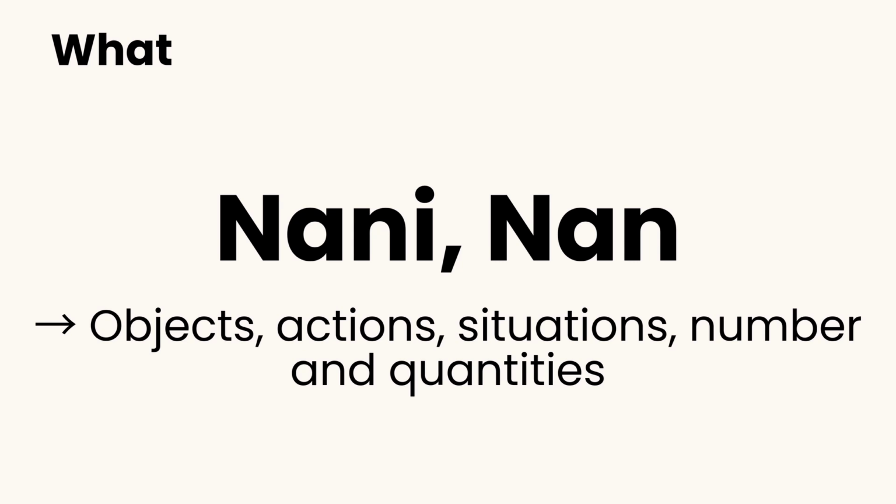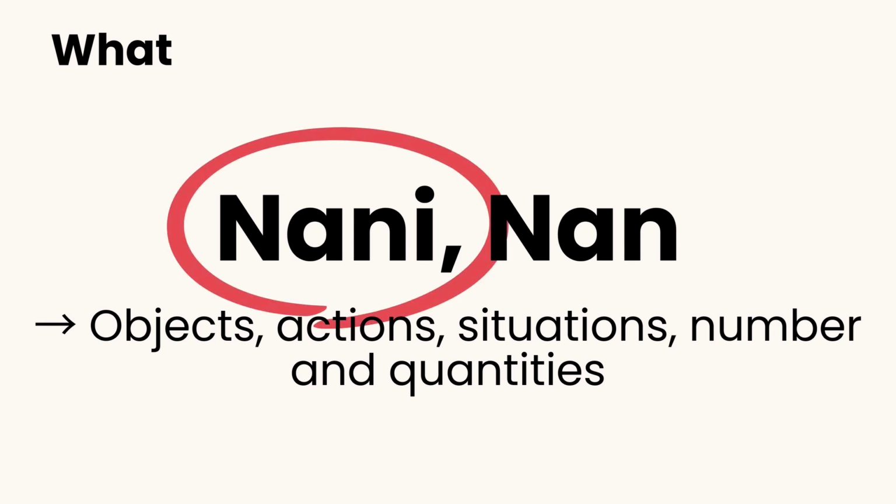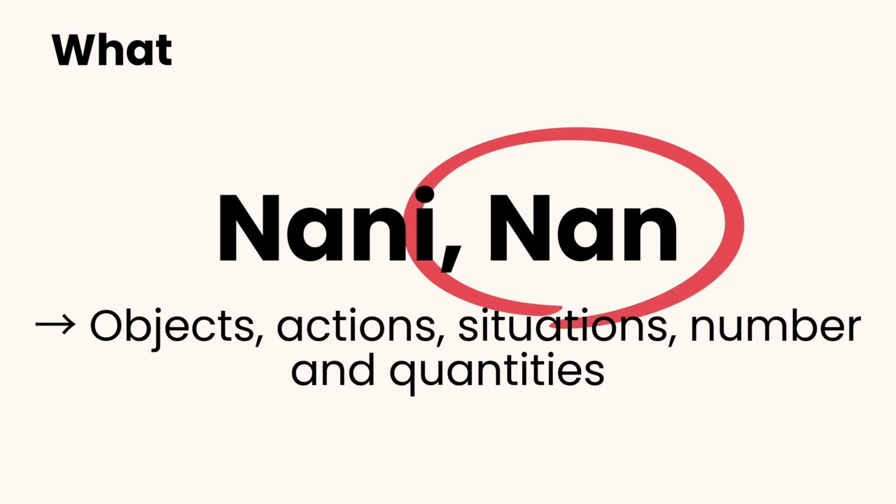Generally, nani is used for objects or actions. Nan is often used for numbers or quantities, and also when the sound after it is D, T, or N. We usually use nan. I explained this in more detail in the online course.